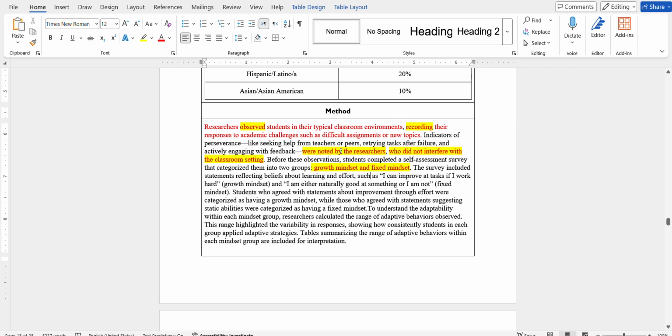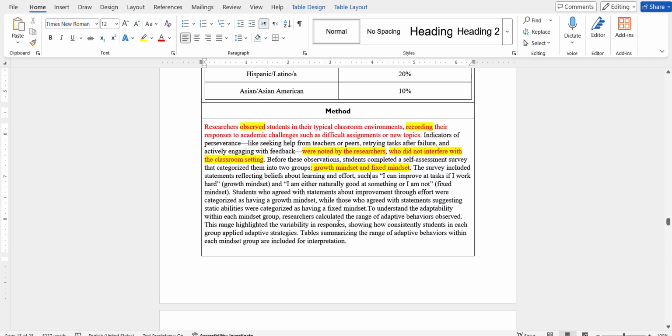This entire part for method is important, so please pay attention here. The survey included statements reflecting beliefs about learning effort, such as "I can improve a task if I work hard" (growth mindset; we're going to use that later) and "I am either naturally good at something or I am not" (fixed mindset). These are the two mindsets and what these students believe.